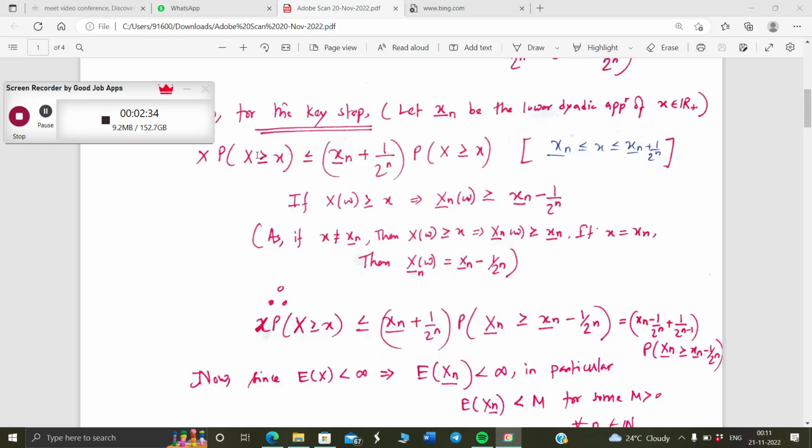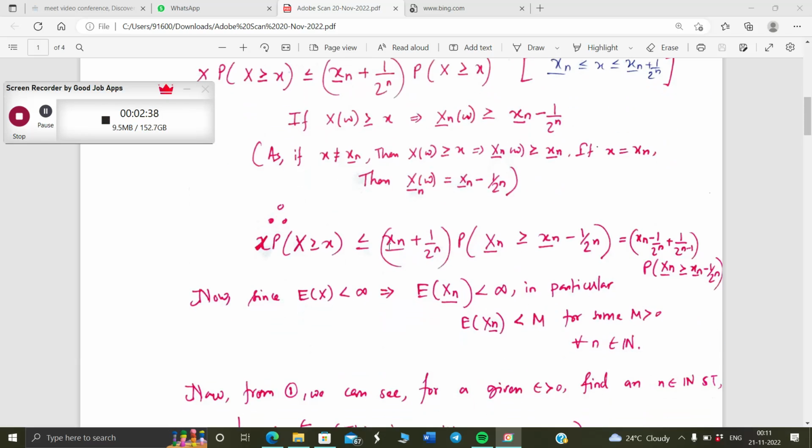So we can write x times the probability that capital X is greater than or equal to x is less than or equal to x_n, the lower Dirac approximation of the number small x, plus 1 by 2 to the power n, times the probability that the random variable X_n, the lower Dirac random variable, is greater than or equal to small x_n minus 1 by 2 to the power n.